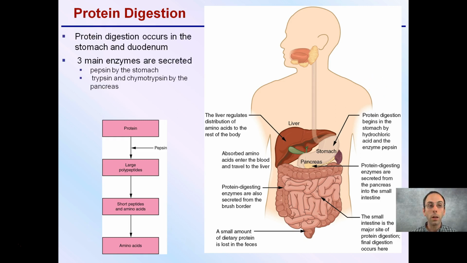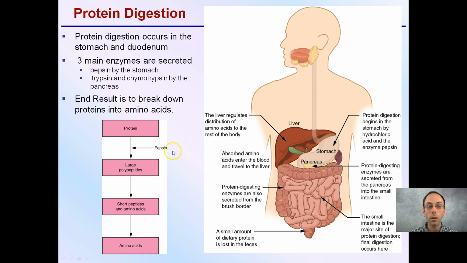Continuing on, we have protein digestion, and this occurs in the stomach and the duodenum. Three main enzymes are secreted: pepsin by the stomach, trypsin, and chymotrypsin by the pancreas. So the pancreas is involved with a lot of enzymes, secreting them into the intestines for the digestion process to occur. The end result is to break down these proteins into amino acids.